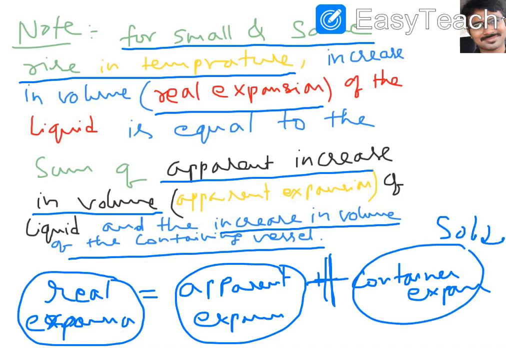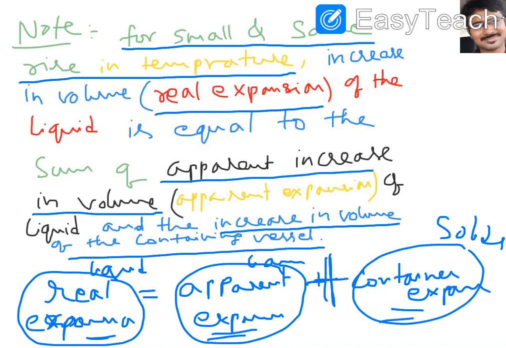Solids, and the remaining two are related to what? Liquid. This is related to real expansion of liquid and apparent expansion of liquid. How are they connected to each other? Real expansion and apparent expansion: for a small and same temperature rise, we can write that real expansion of liquid is equal to apparent expansion of liquid plus container expansion.